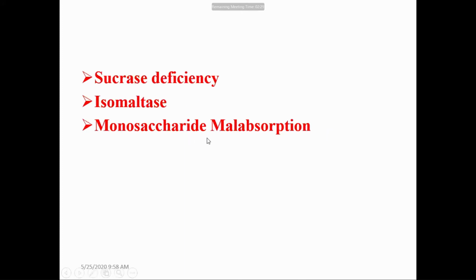Another deficiency is monosaccharide malabsorption, which is also a rare disorder. Here the carrier protein, the sodium-dependent glucose transporter 1, SGLT1, is deficient, so glucose and galactose cannot be absorbed. In this case, hypoglycemia is present due to the inability to absorb these monosaccharides.